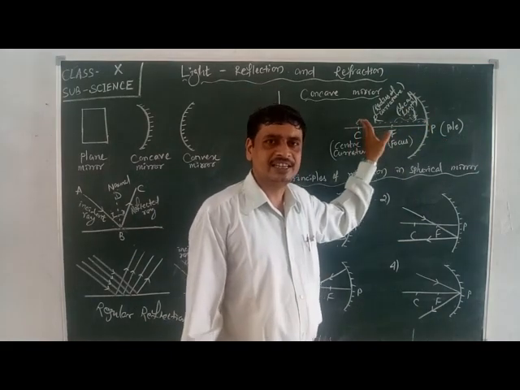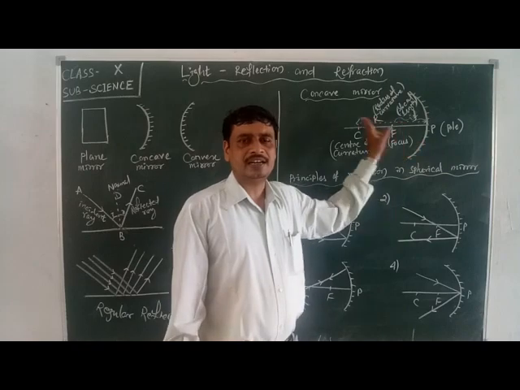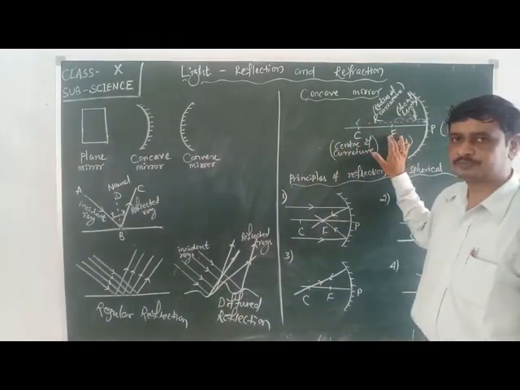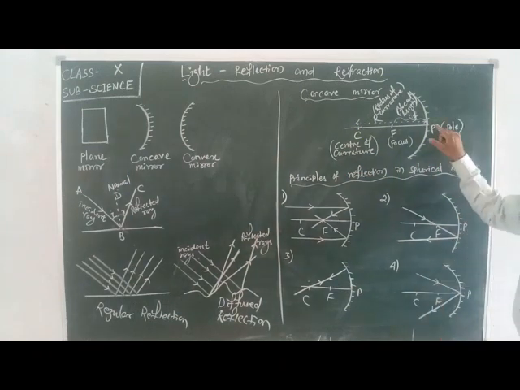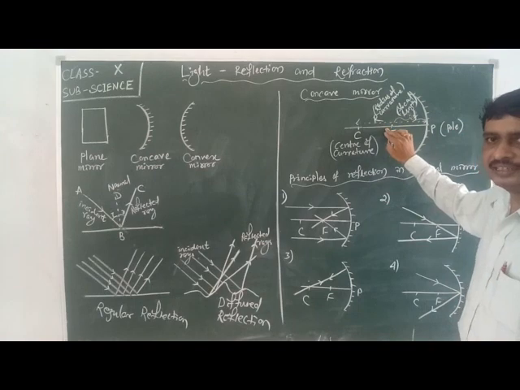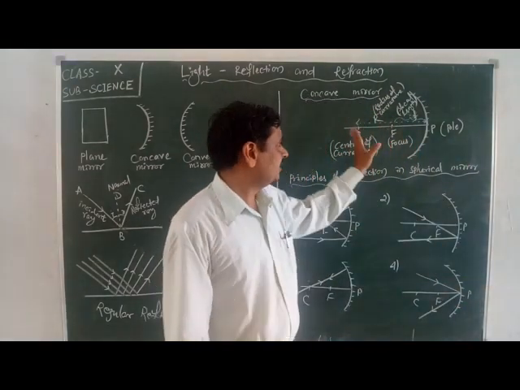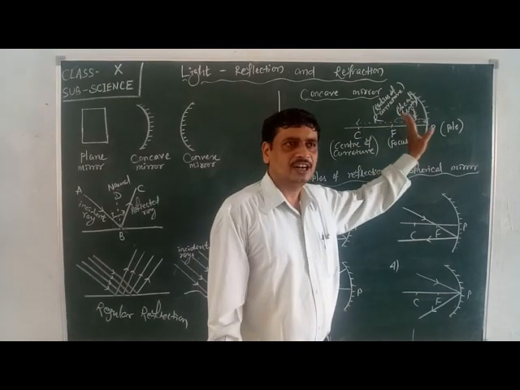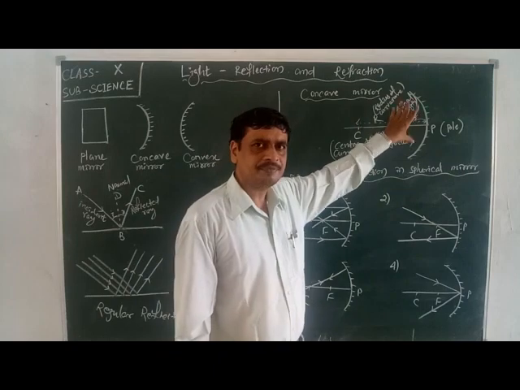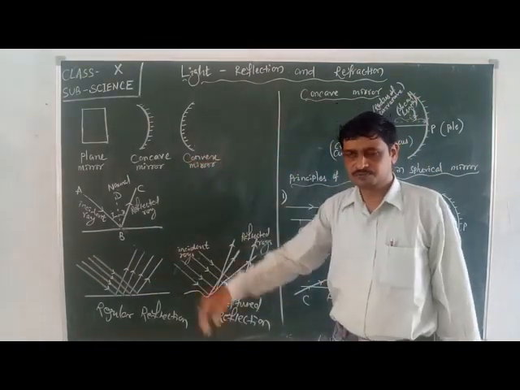It is an imaginary line joining C and P, and this principal axis contains the focus also. Next, the length PF, the distance from pole to focus, is said to be the focal length. The center of curvature and focus are present inside in case of a concave mirror, but outside in case of a convex mirror.